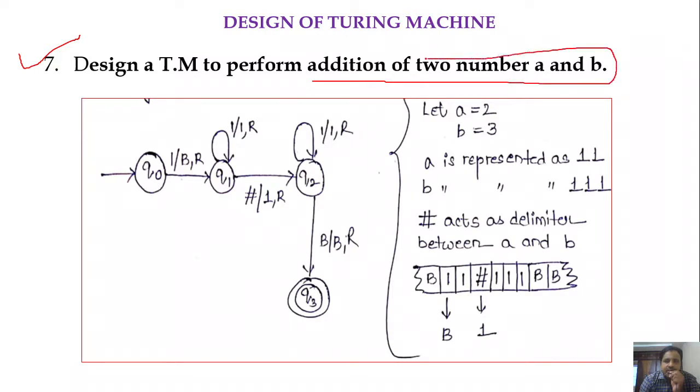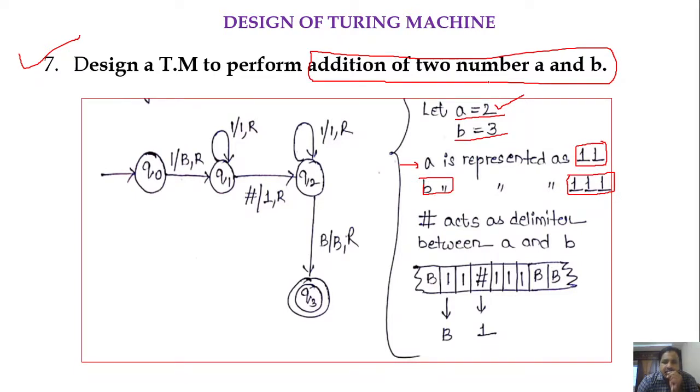Okay, so here we are performing the addition of two binary numbers. Okay, so here we are taking simple binary numbers. So let me consider a is equal to 2, b is equal to 3, right? So a will be represented in a binary format which is 1 1. So if we represent the b in a binary format, it will be 1 1 1. Okay, so a is 1 1, b is 1 1 1, right?